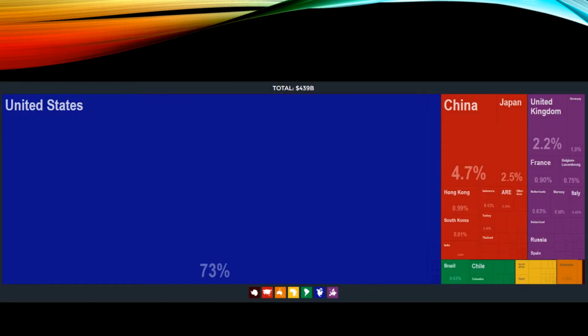The top export destinations of Canada are the United States at $320 billion, China at $20.6 billion, Japan at $11 billion, the United Kingdom at $9.7 billion, and Mexico at $7.68 billion.